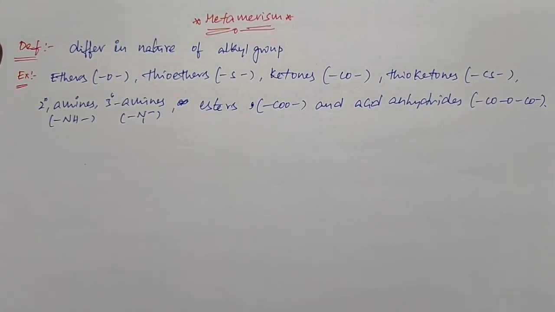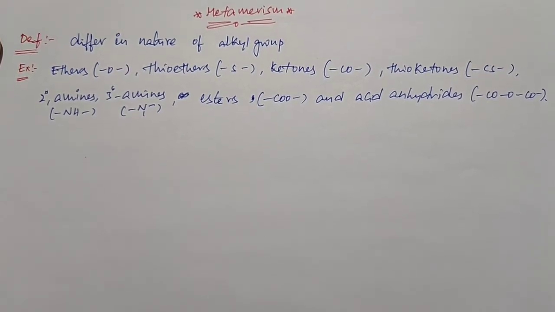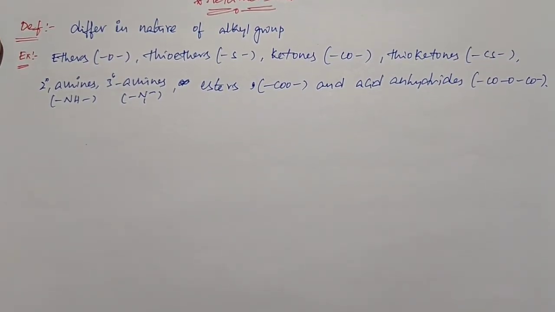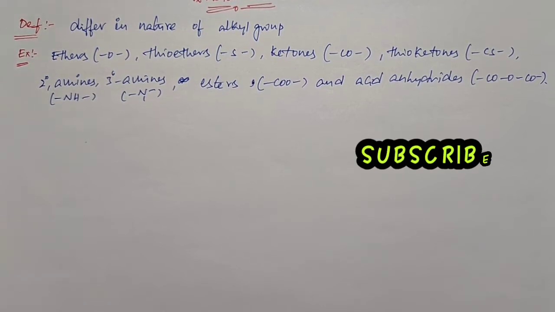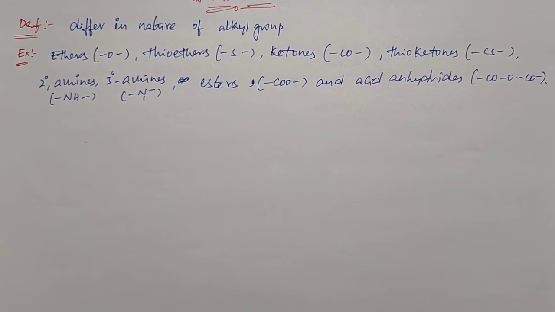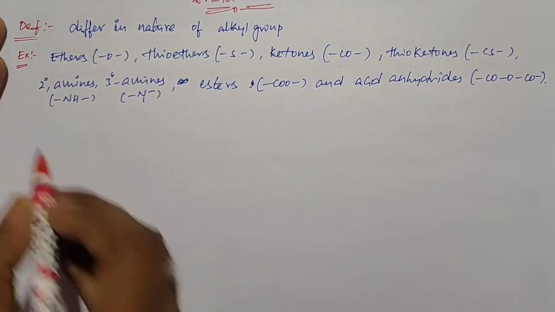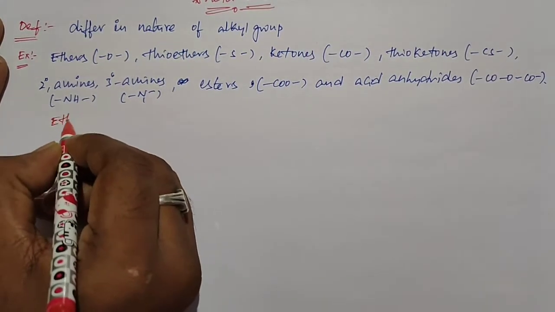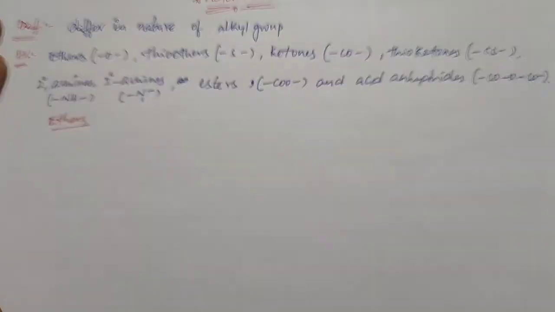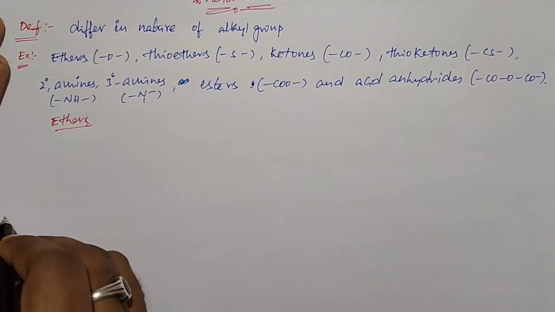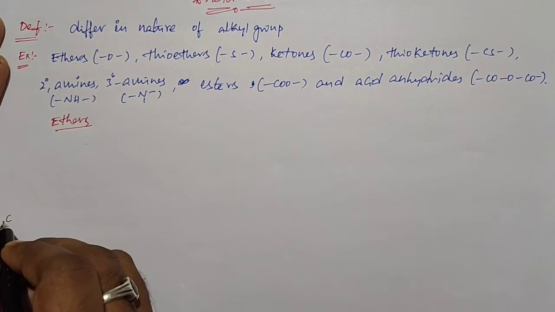I will take some examples to explain this: ethers, ketones, and secondary amines. First I take the ethers. In the ethers I take one formula, the formula of the compound is C4H10O.